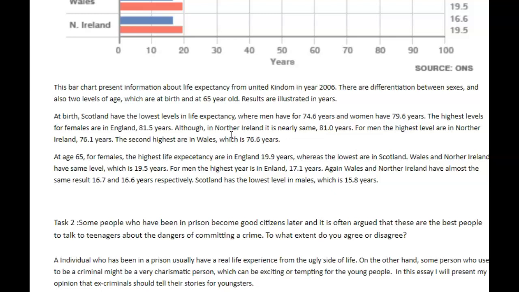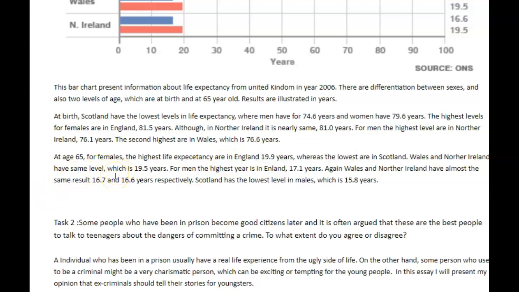At age 65 for females, the highest life expectancy was in England at 19 point, not the highest life expectancy. I guess it's like the life expectancy at 65 is an additional 19.9 years, whereas the lowest is in Scotland, Wales, and Northern Ireland. Oh, no, I'm sorry. Whereas the lowest is in Scotland, full stop. Wales and Northern Ireland have the same level, which is 19.5 years.